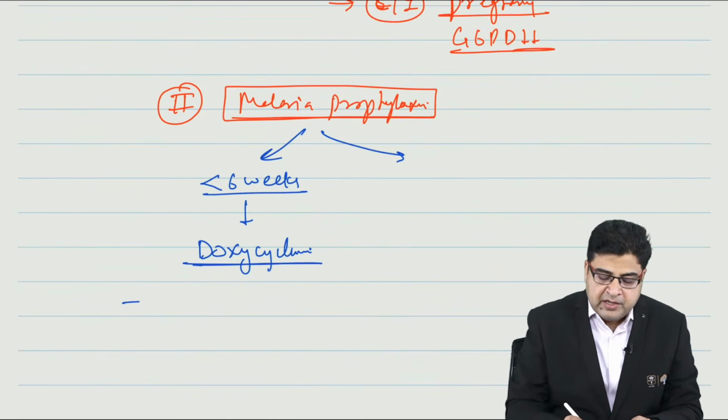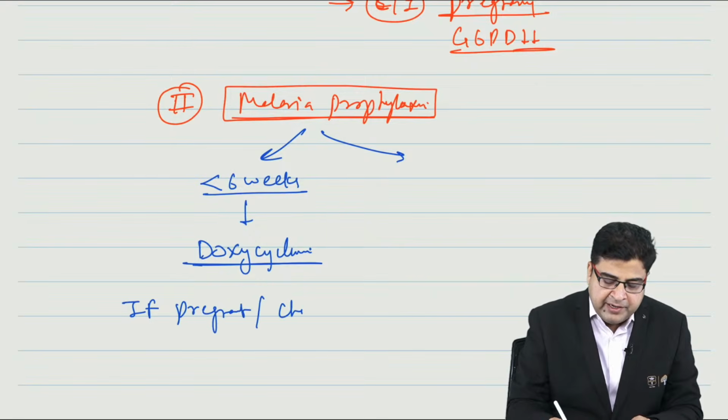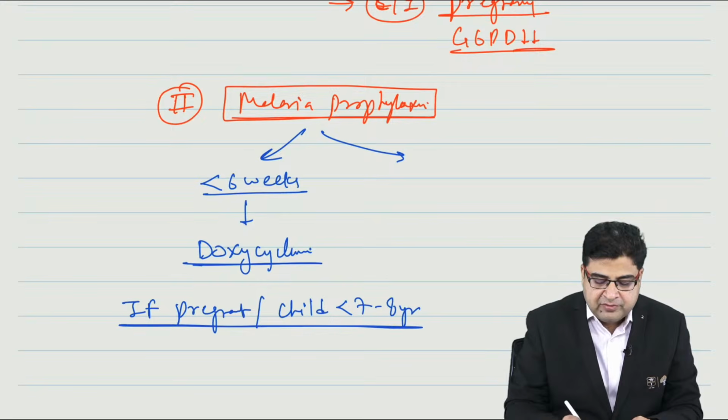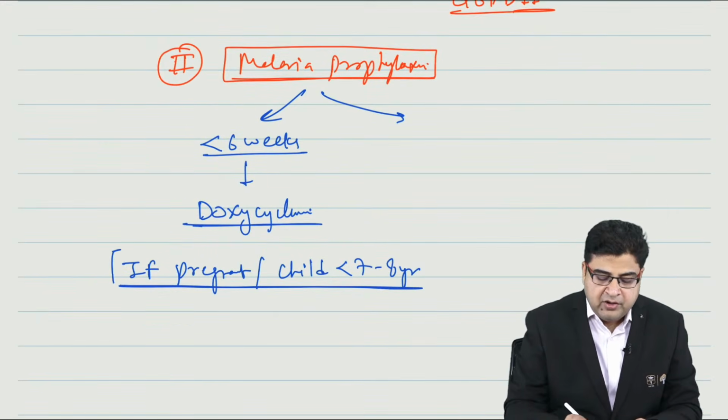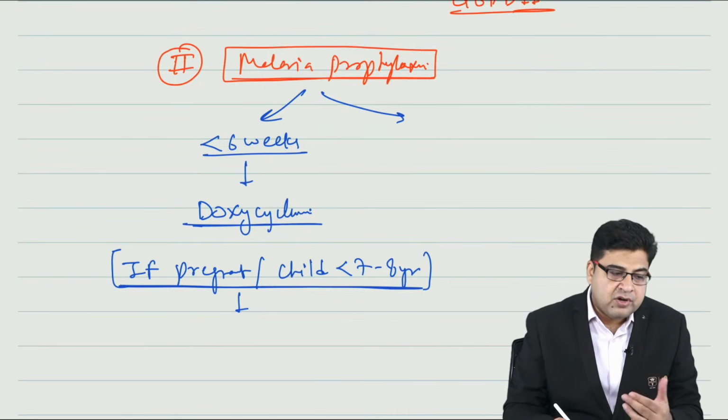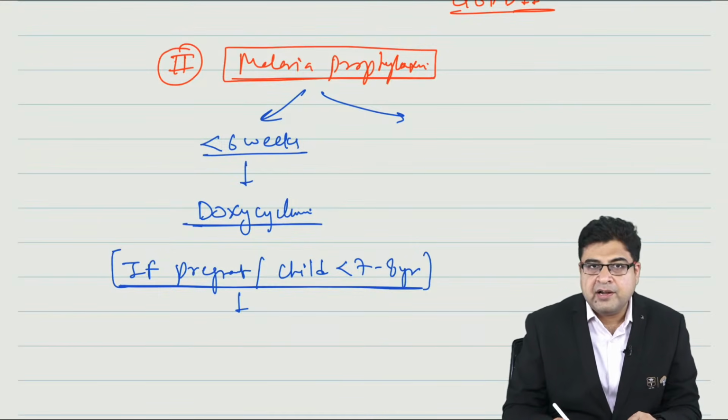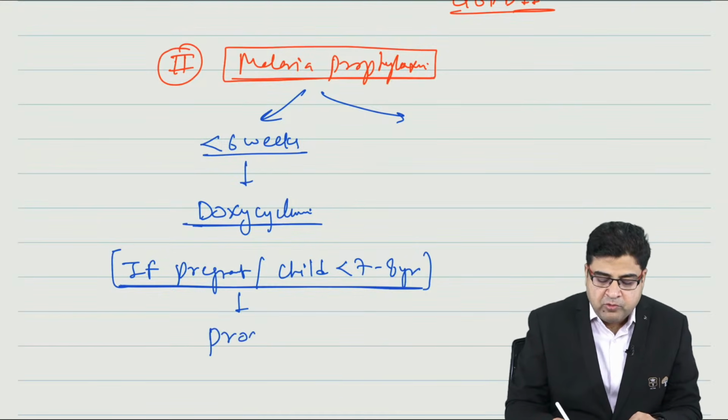But if the visitor is a pregnant lady or a child who is less than 7 to 8 years of age, instead of giving doxycycline, since doxycycline is contraindicated, here we prefer to give proguanil.